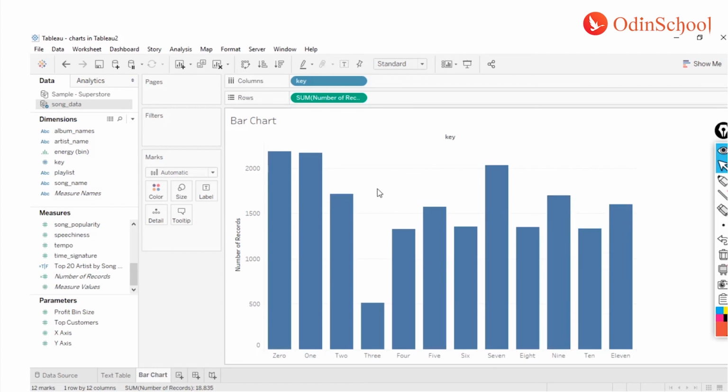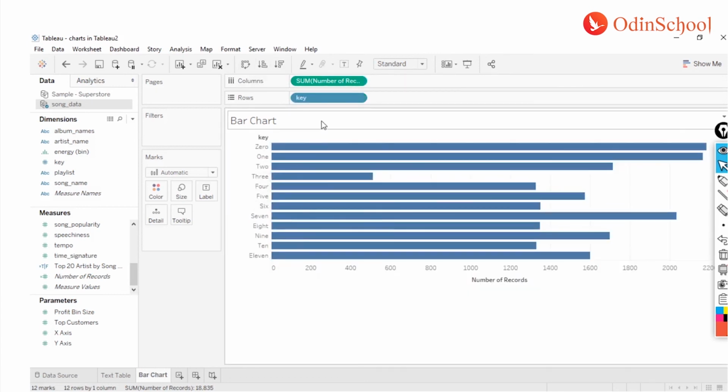You can also add the labels and so many other things, but for now I will just try to give you a few things. Number one is, it's preferred that you sort your bar values most of the times from highest to lowest value, so that it gives you a ready comparison. Now I do not have to break my head to find out which one is the highest or which one is the lowest, right?